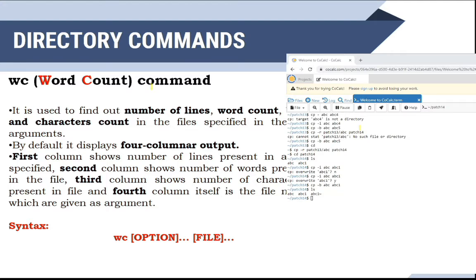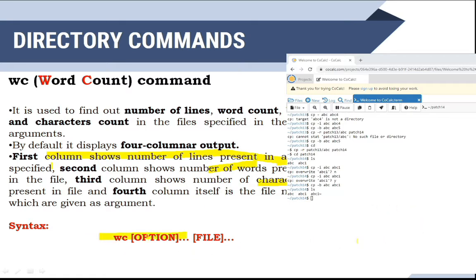If I just want to make a count of how many lines, words, bytes and characters are present, then in that case I can use the WC command. By default, it is going to display a four-column output. The first column shows the number of lines present in the specified file. Second, the number of words present in the file. Third, the number of characters present in the file. And fourth, the file name itself.